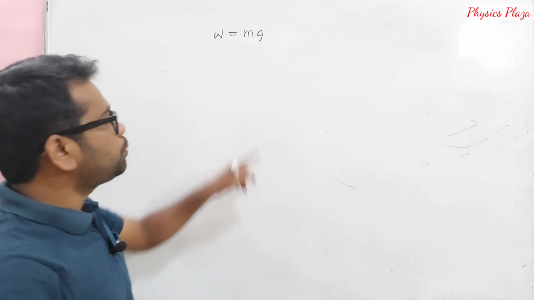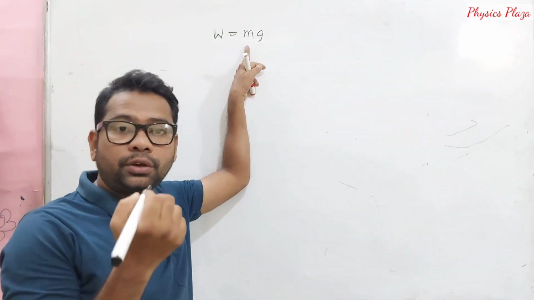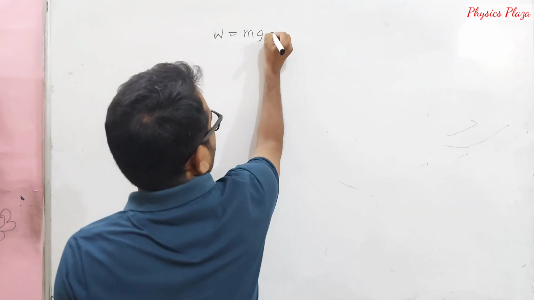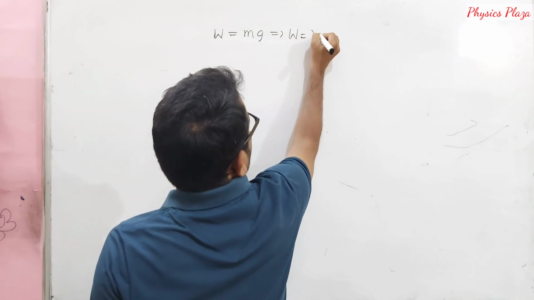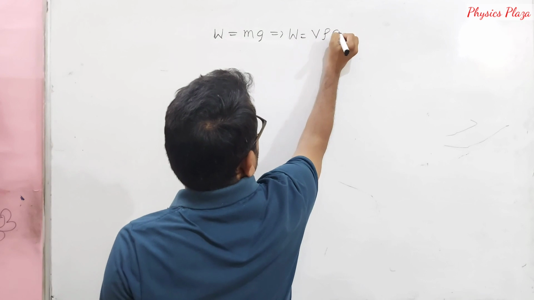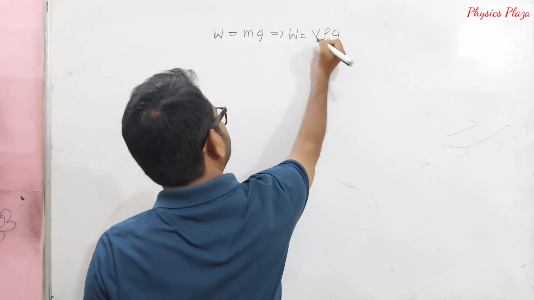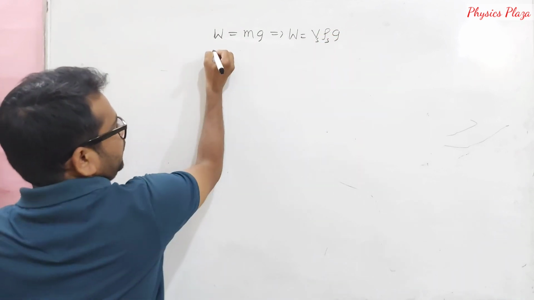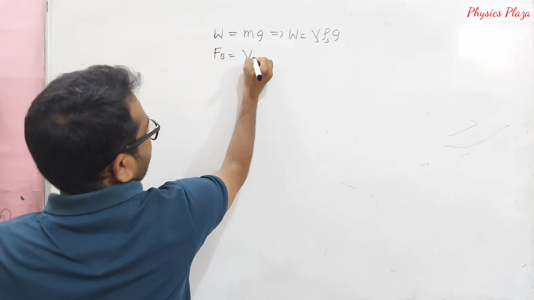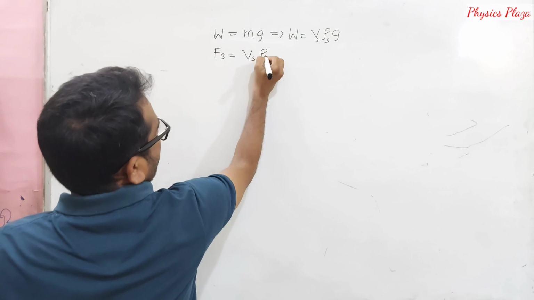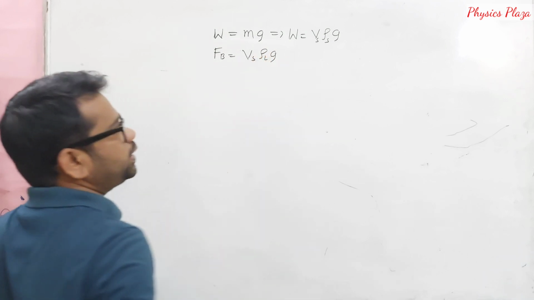Mass can be written as volume into density, so W is equal to Vs rho s g. But don't forget that these all are for the solid. And the buoyant force is Vs rho L g, the density of the liquid. This is the buoyant force.